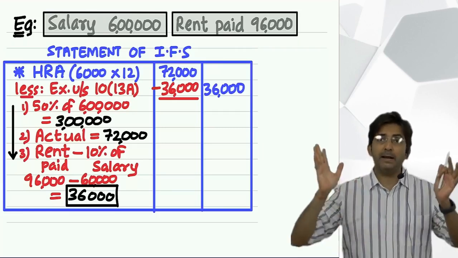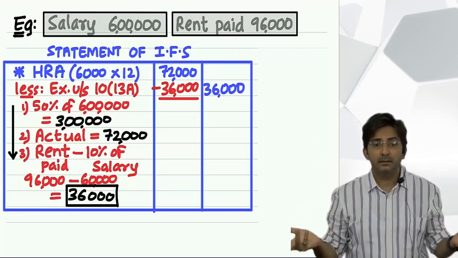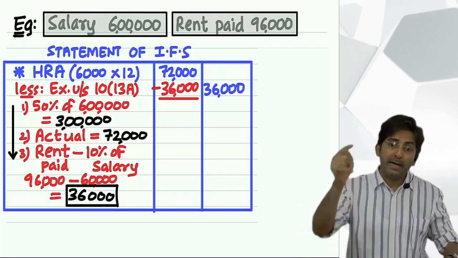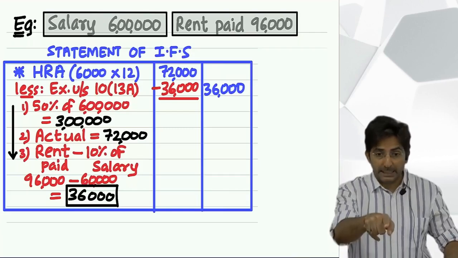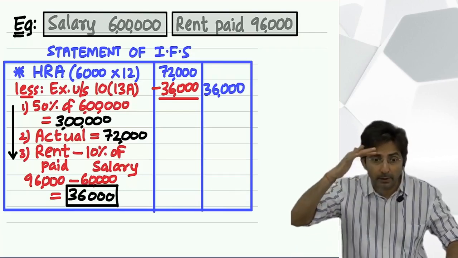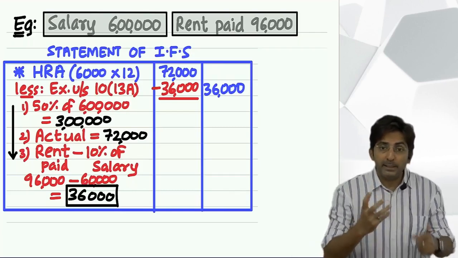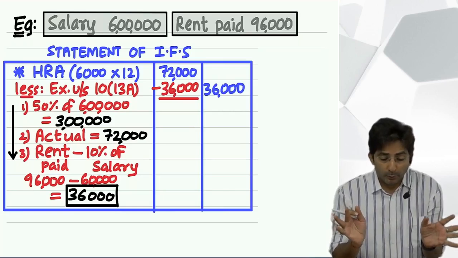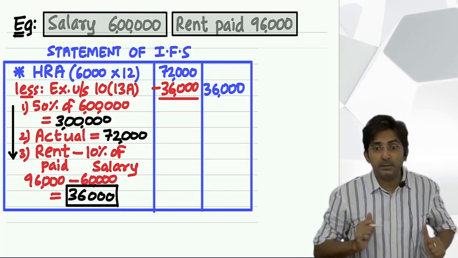See, people who are having their own house, they are blessed, because having your own house is a blessing. But people who don't have their own house have to stay in a rented house. Do you agree that rent is a burden? Yes. So government is feeling your burden. Oh my God, you don't have a house, you have to stay in a rented house. So rent is a burden.